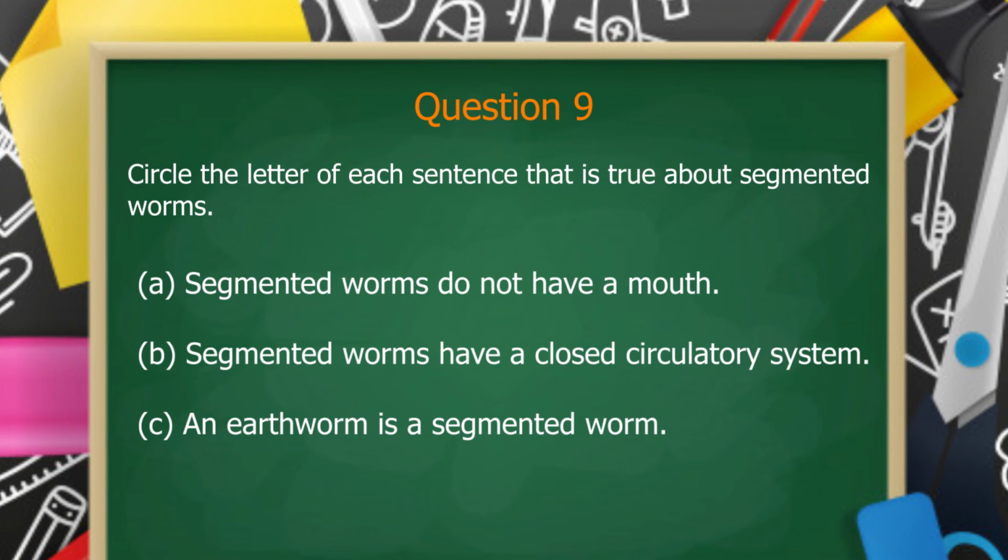A. Segmented worms do not have a mouth. B. Segmented worms have a closed circulatory system. C. An earthworm is a segmented worm.